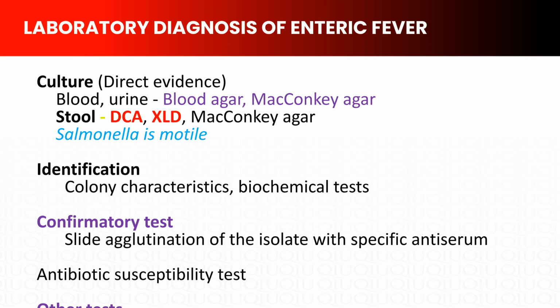The confirmatory test is slide agglutination, using specific antisera against Salmonella antigens. We must also perform antibiotic susceptibility testing, because multi-drug-resistant typhoid is increasingly common. Additionally, we can detect specific Salmonella antibodies in the patient's serum, using the Widal test, immunochromatographic tests, or ELISA. However, culture remains the gold standard.